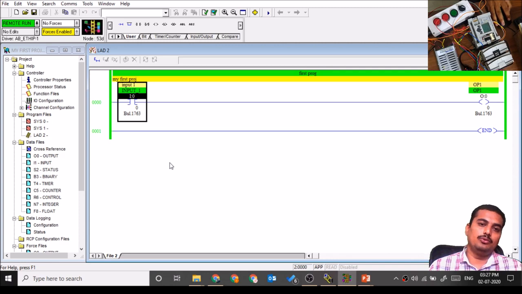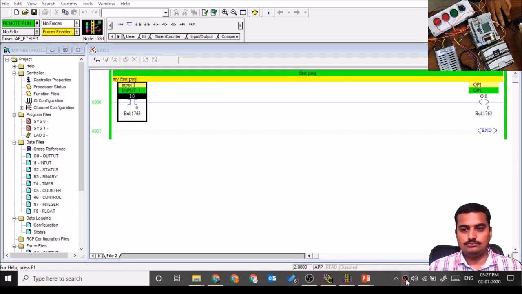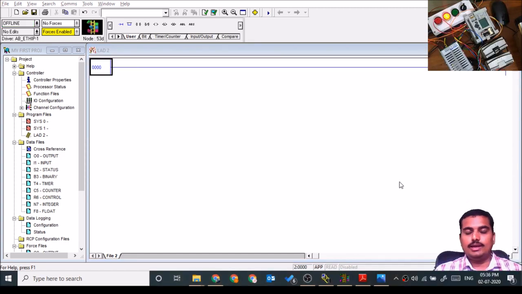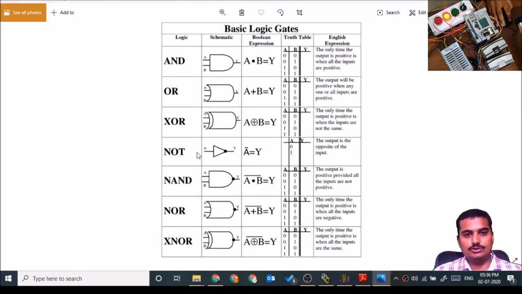Now we'll go ahead with a few assignments on Allen-Bradley PLC. Okay, to understand XIC, XIO and OTE, we'll see the logic gates equivalent ladder diagram. If you know the NOT gate, AND gate and OR gate, then you can build up the logic inside a PLC ladder, because the entire ladder logic, XIC, XIO and OTE, depends on the NOT gate, AND gate and OR gate operation. Okay, so we'll go ahead with the very first gate, that is the NOT gate.